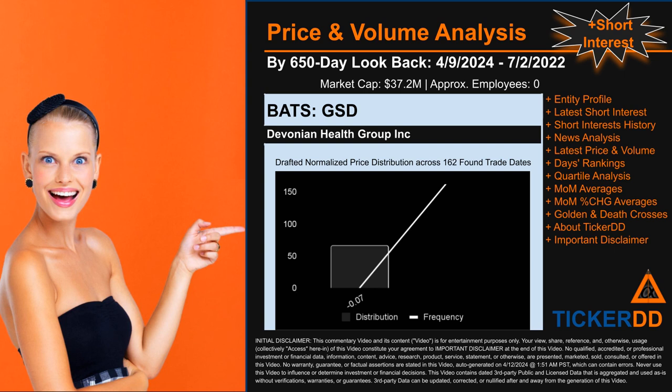GSD went public on September 28, 2021, which was roughly 2 years and 7 months ago. Looking back 650 calendar days from Tuesday, April 9, 2024 to Saturday, July 2, 2022, we found 162 applicable trade dates for use in our analysis of this ticker, which has a market capitalization of about $37.2 million.